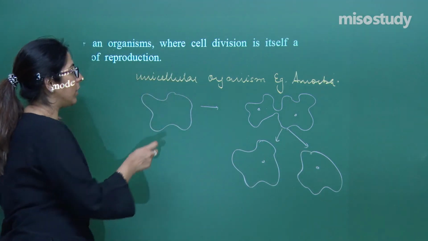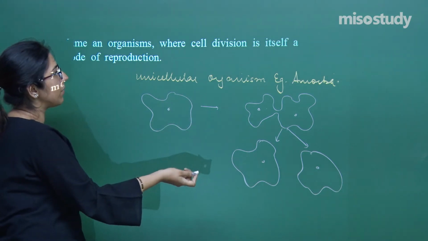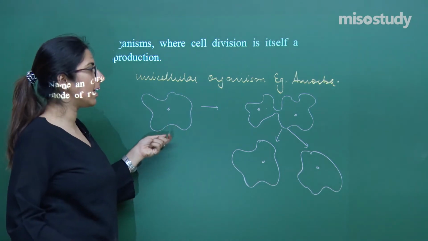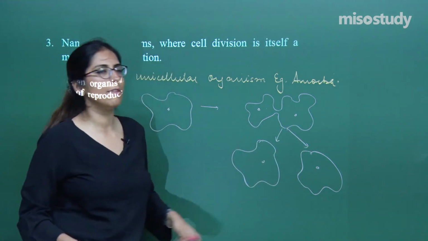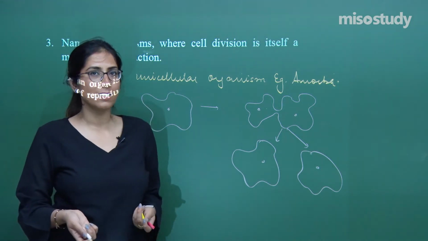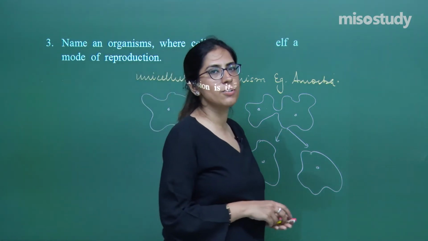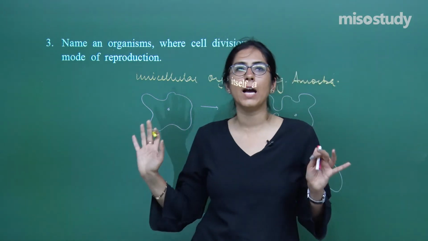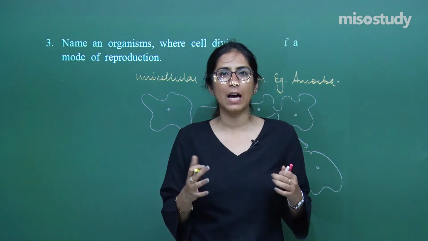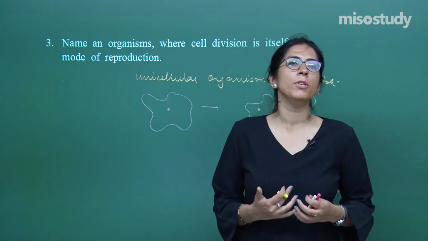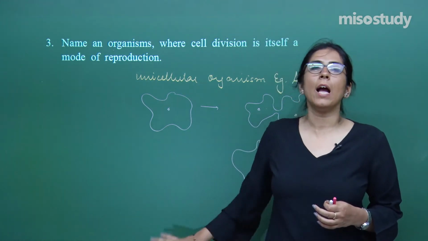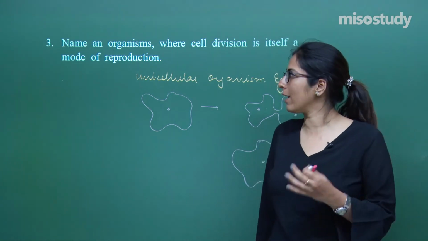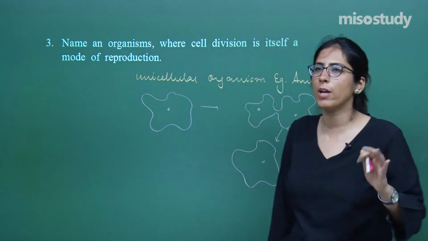Now listen to this very carefully. When we talk about division in a unicellular organism like amoeba, this is actually a cell division. One cell is divided into 2, and these 2 can further divide into 4. This is the only method of reproduction in the unicellular organism, where the parent cell doesn't die. The parent cell is immortal, it doesn't die, instead it divides, and what it forms are daughter cells, and each daughter cell acts as an individual organism, right? So this was question number 3. Sorry, it was of 1 mark, so we don't have to explain in detail.